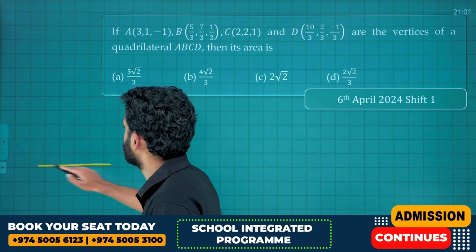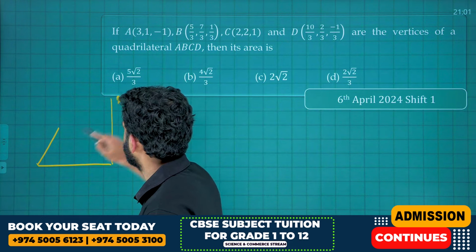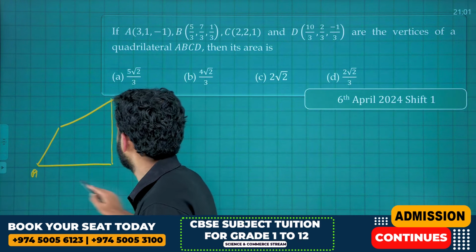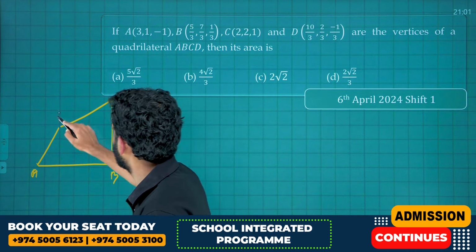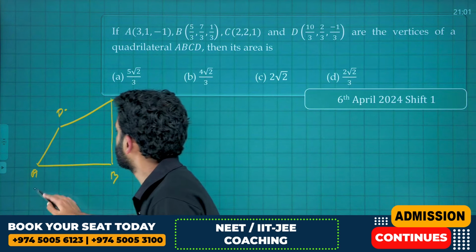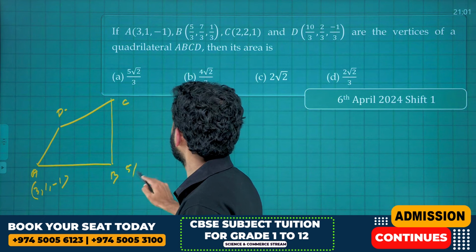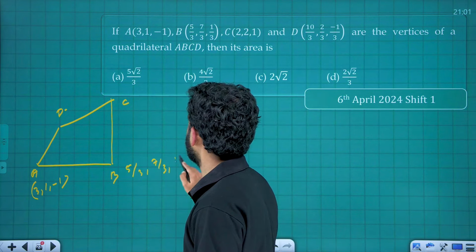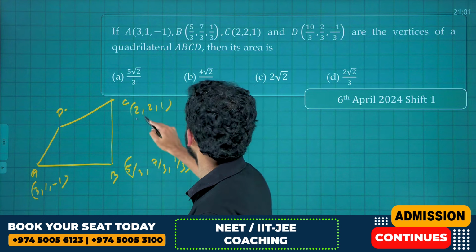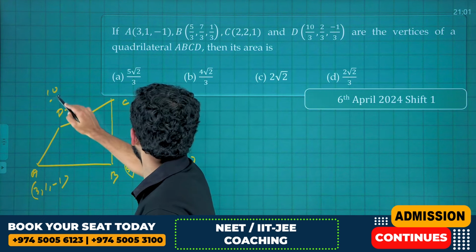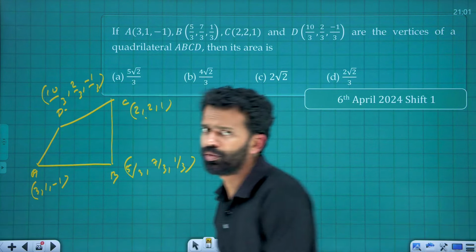That is A. This can be taken as C. This can be taken as D. That is A, B, C and D. What is A? (3, 1, -1). What is B? (5/3, 7/3, 1/3). And C? (2, 2, 1). And what is D? (10/3, 2/3, -1/3). So what is the area of the quadrilateral?